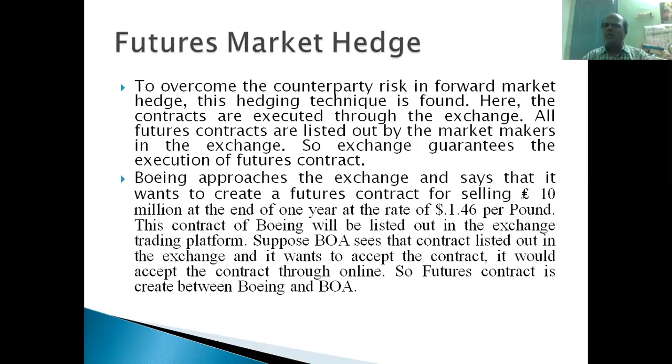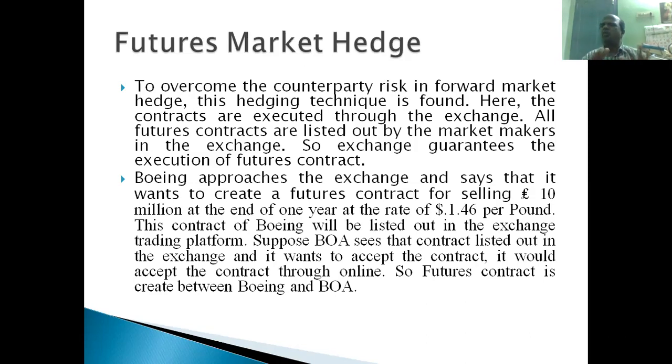So there will not be any problem at the end, when the rate becomes $1.30 per pound, because the amount is gradually debited. 1.6 million American dollars will not be debited in one day. A small amount will be debited each day, and over the 1 year the total amount debited will become $1.6 million. So because of this daily settlement mechanism, the exchange ensures the execution of the contract, right?